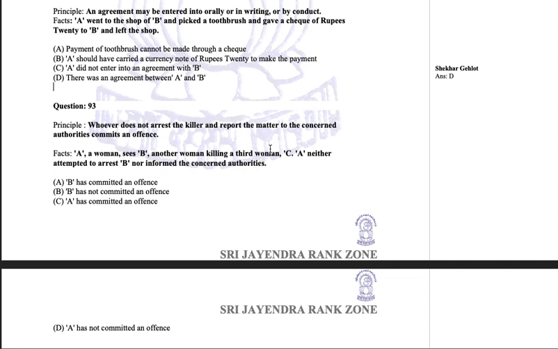But we are concerned with the principle. The principle says whoever does not arrest the killer. So who has not arrested the killer or informed the authorities? A neither arrested B nor informed the authorities. So we have to forget B here and stick to A. Whatever A has done, she has committed an offense. So our answer here is going to be option C.